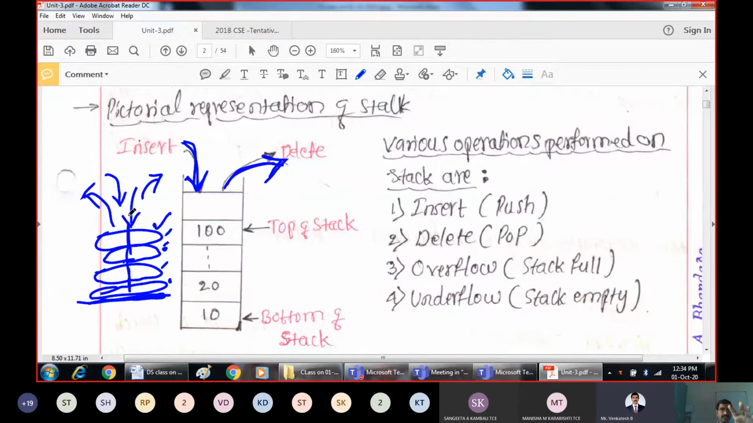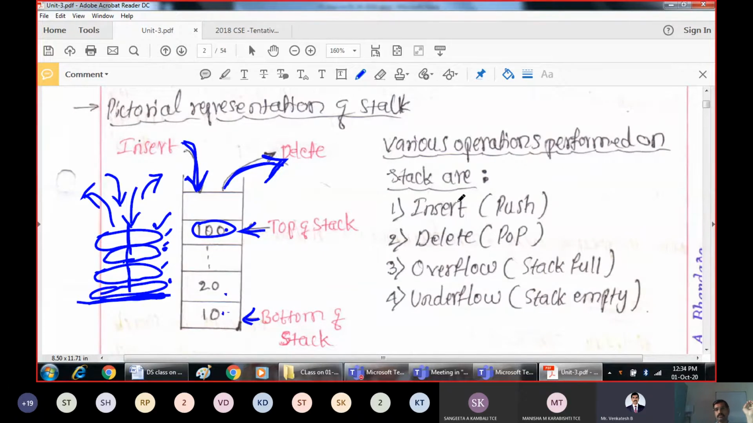So stack is a fundamental data structure in which we insert the elements and delete the elements from the same end. For example, this is the stack and this is the bottom of the stack in which we have inserted elements. What are the elements? 10, 20, 30 up to 100 we have inserted. Whichever element is at the top of the stack is called the top. Which element is present now at the top of the stack? Element 100 is present at the top of the stack. At the bottom of the stack we have element 10.